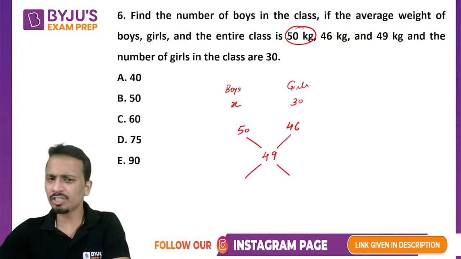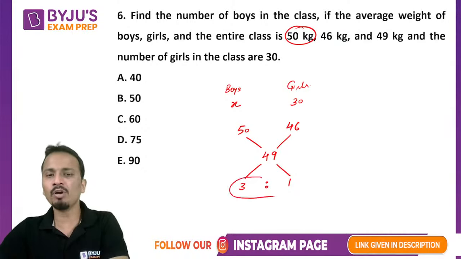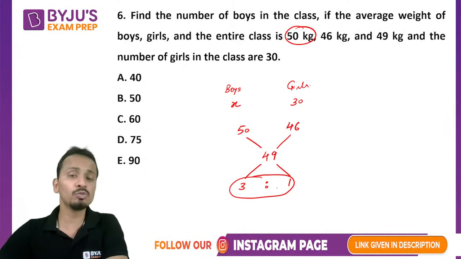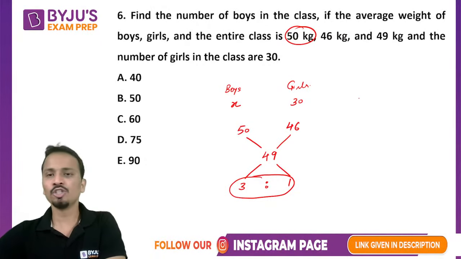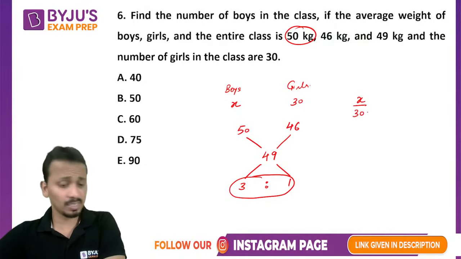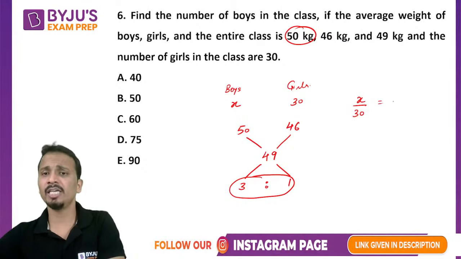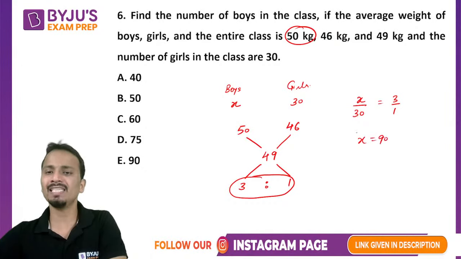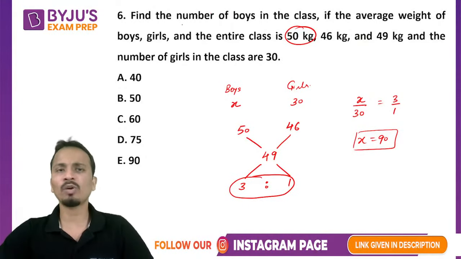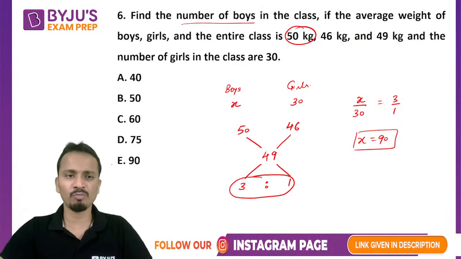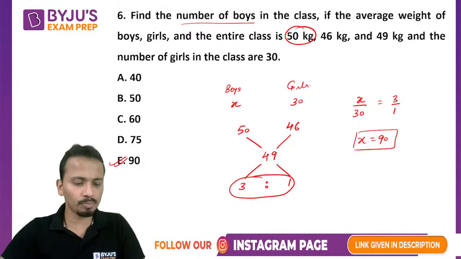If I apply allegations here, 46 and 49, the difference is 3. 50 and 49, the difference is 1. So the ratio of the number of boys and girls should be equal to 3:1. Now number of boys is X, number of girls is 30. So X upon 30 should be equal to 3/1. So the value of X will come out to be 90. So the number of boys in the class will be equal to 90, and this is what we had to calculate. So yes, the answer is option E.